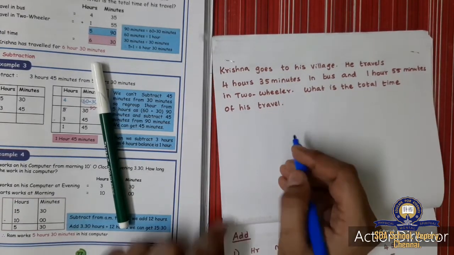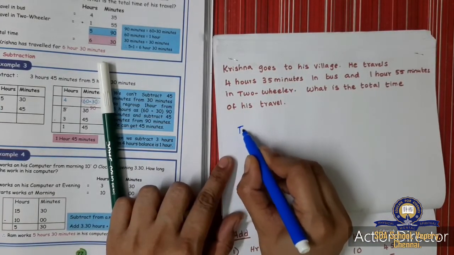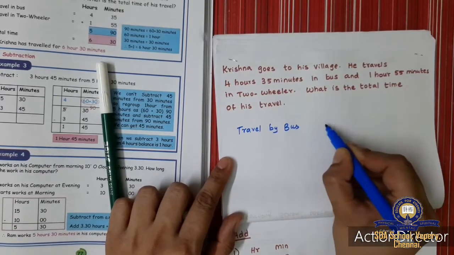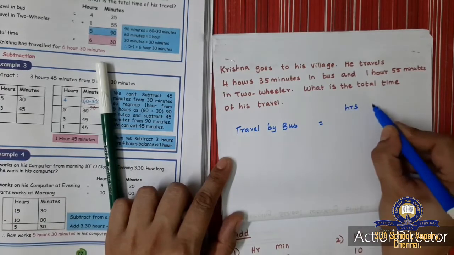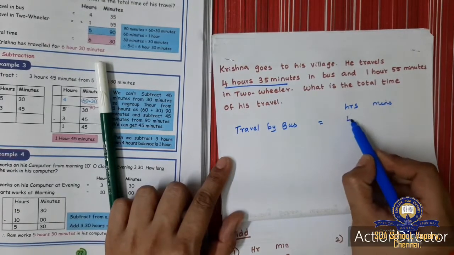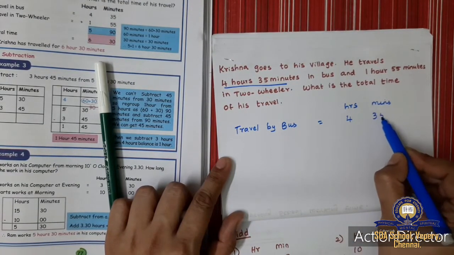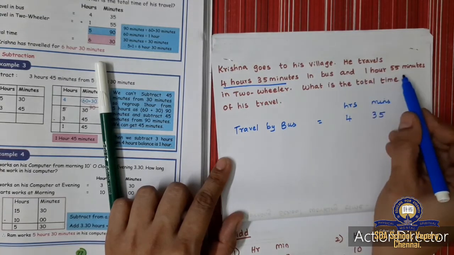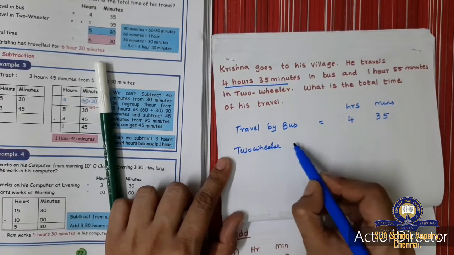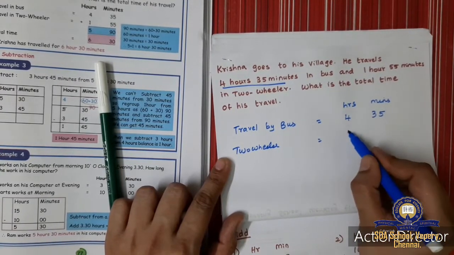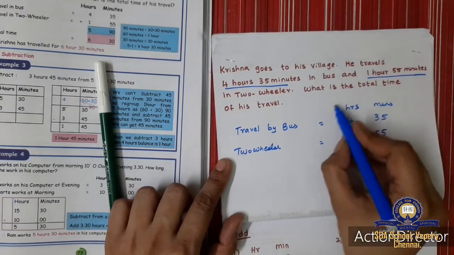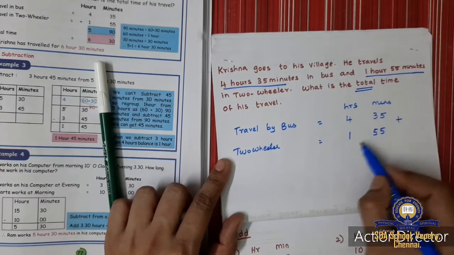So first we will write the statement. Travel by bus, how many? You will write hours, minutes. So by bus it is 4 hours 35 minutes, and by two-wheeler it is 1 hour 55 minutes. You have been asked for the total, so we are going to add.